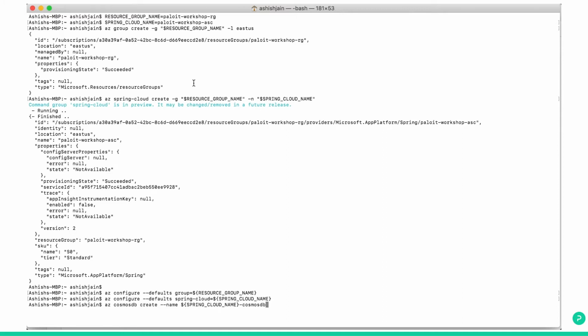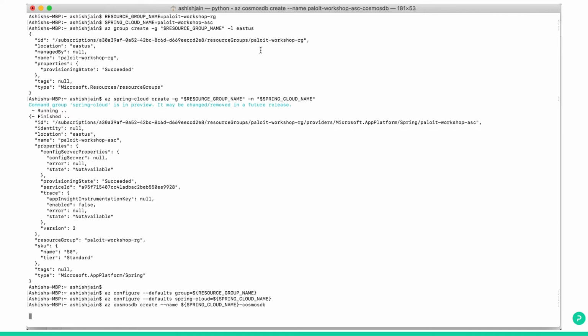Now you can see in this command I am not giving any resource group name and the Spring Cloud name because I already configured by using these two commands. So next whatever command I will execute, the default resource group and default Spring Cloud will be this. So let's execute this. This will take some time, maybe 5 minutes or 10 minutes. So you need to be a little bit patient and then wait.